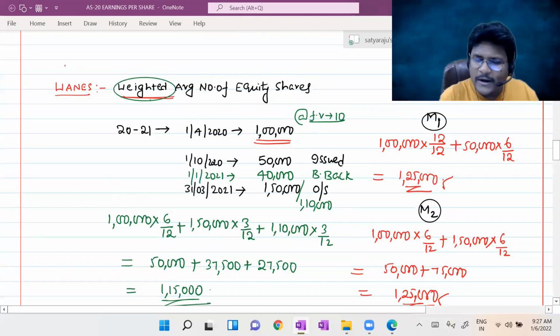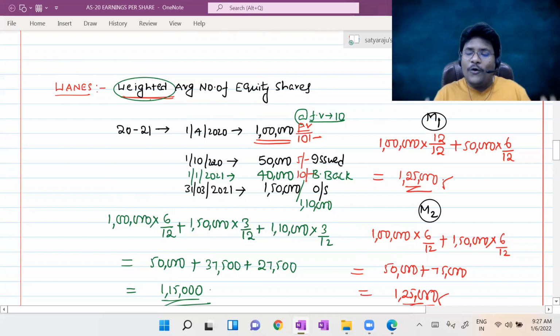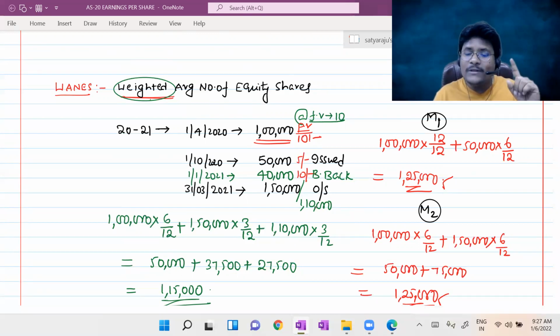Don't be confused. I don't want to take multiple illustrations. In the same illustration, I'm adding one issue at a time. This is the paid up value, 10 rupees fully paid up. Here 50,000 shares are 5 rupees partly paid up. This was also fully paid up. This is only the outstanding balance, no worries. Now, how will the calculation of variance change?